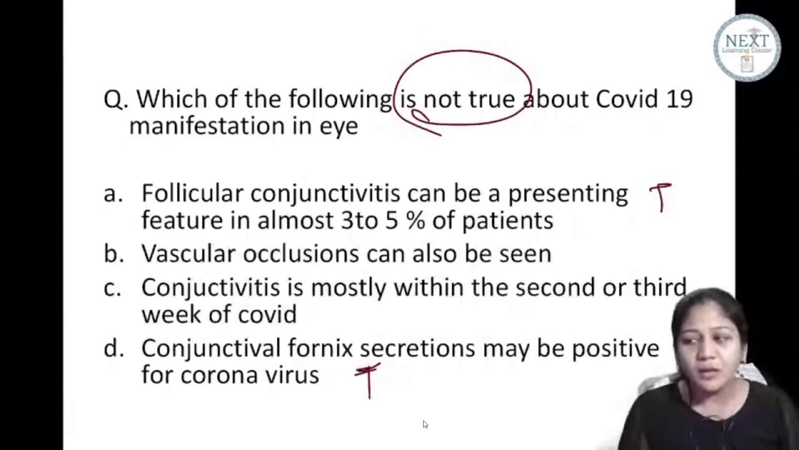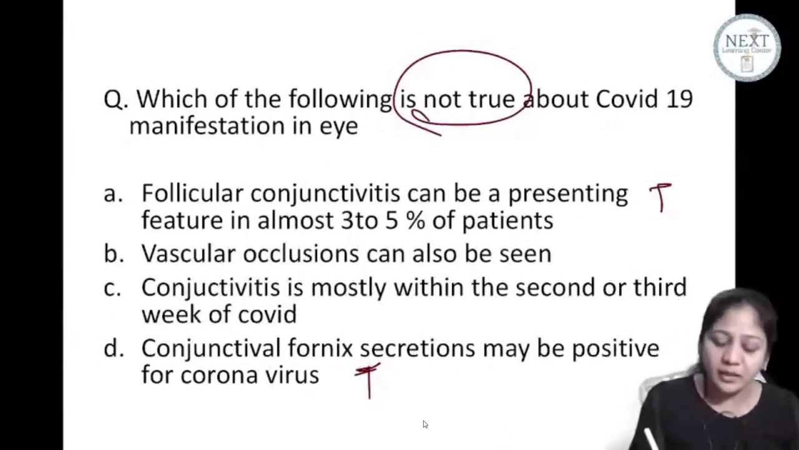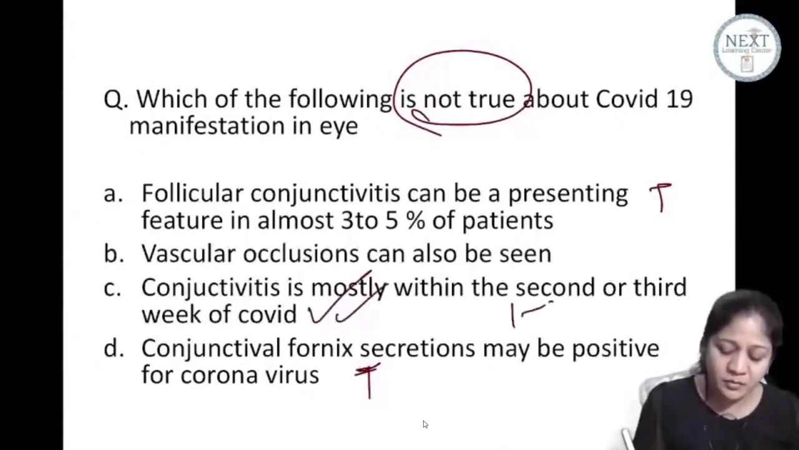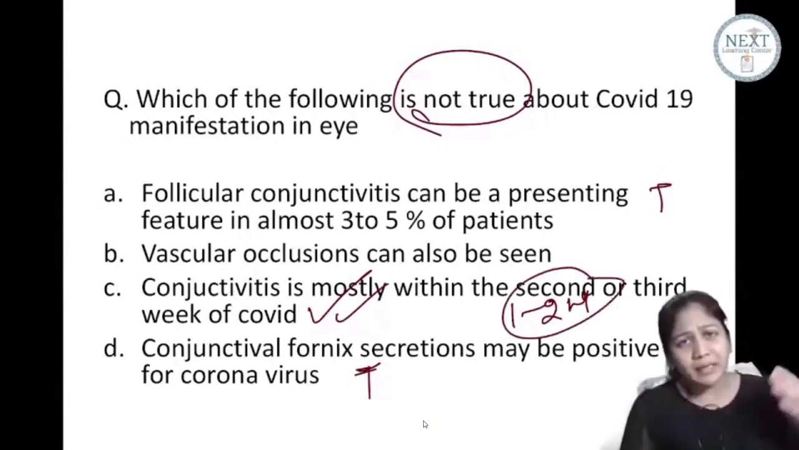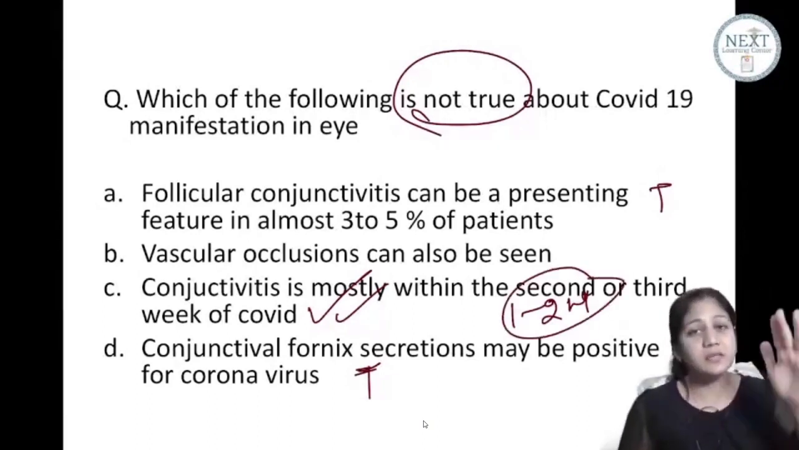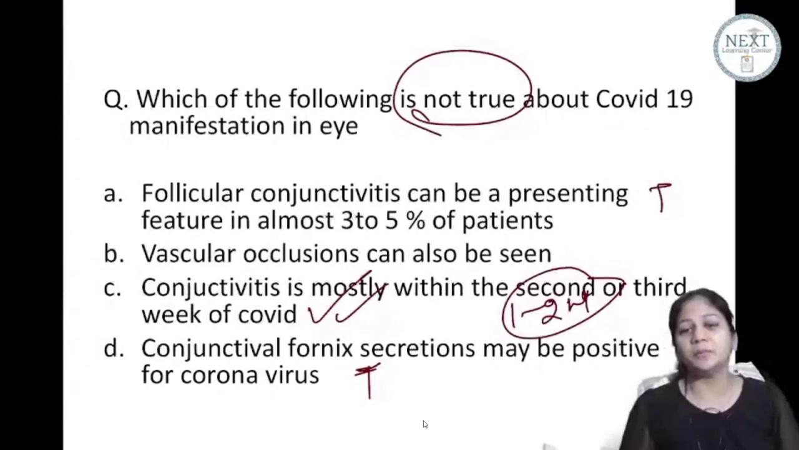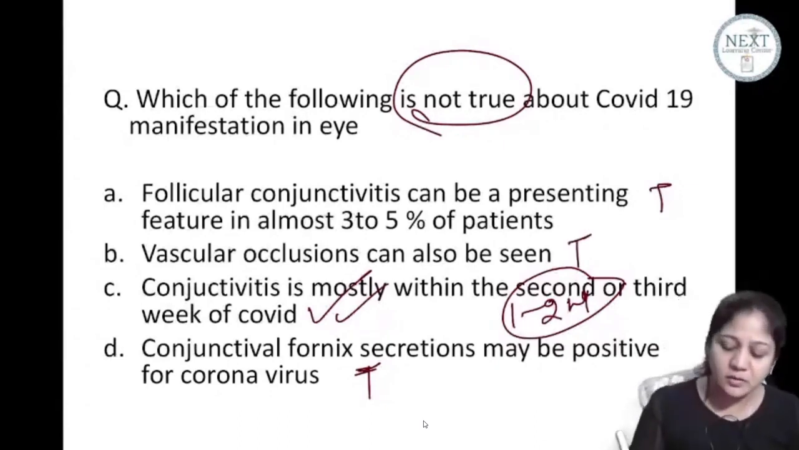Yes or no? Yes. What about conjunctivitis? This is mostly within the first or second week, mainly in 5 to 7 days. This is an early symptom. Okay. What about ocular vascular occlusions?